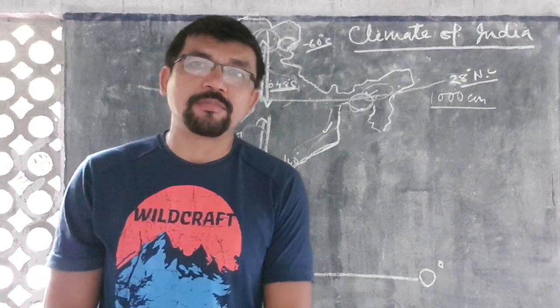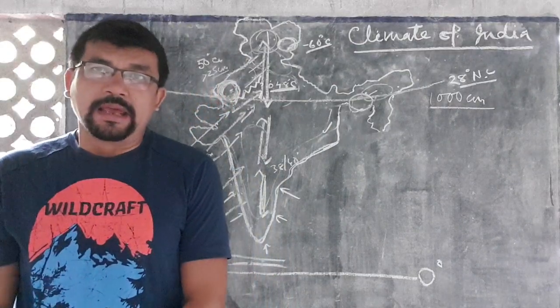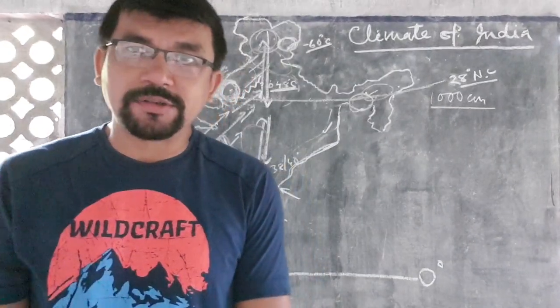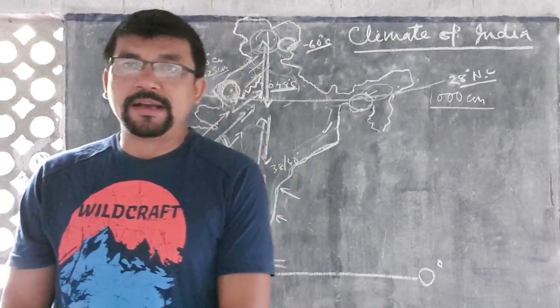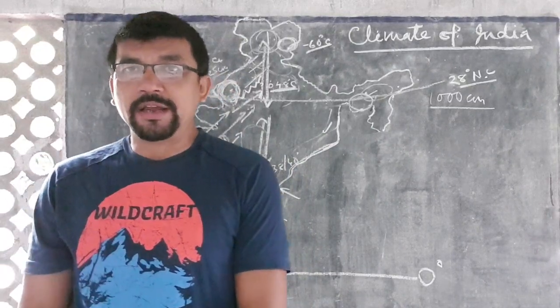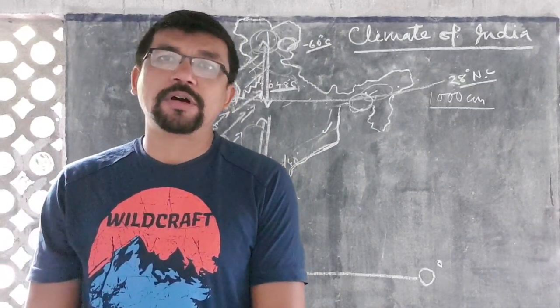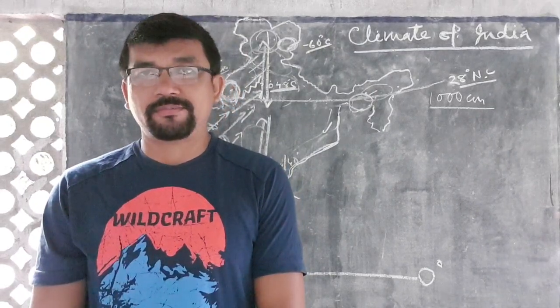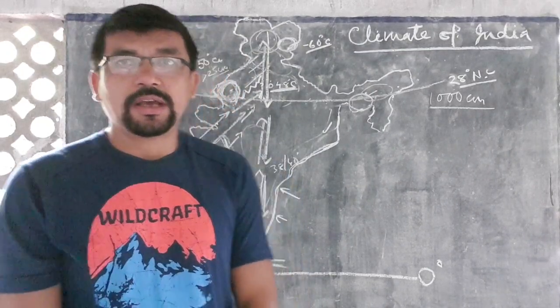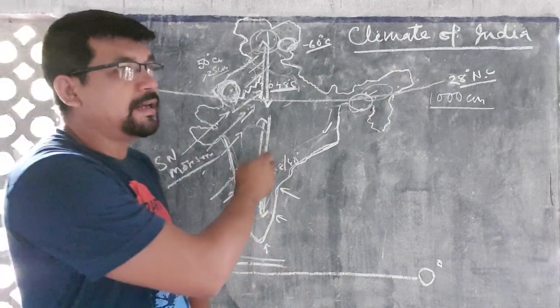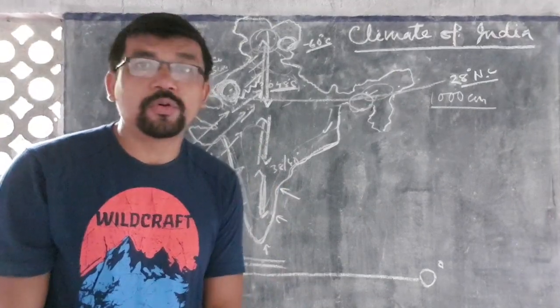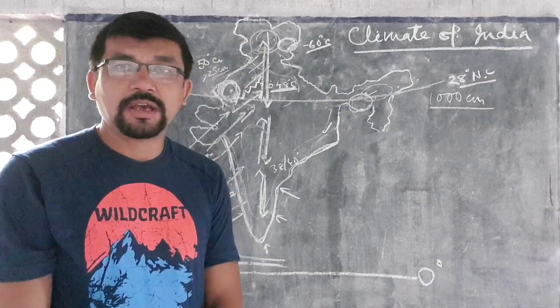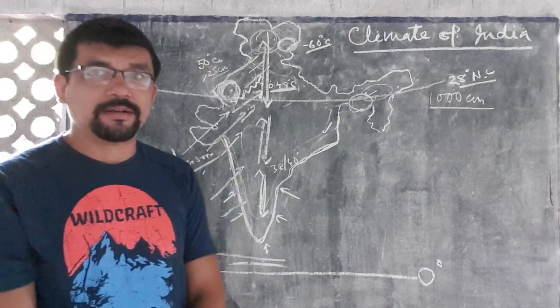The main character of monsoon climate is that heavy rainfall occurs in summer season and generally very little rainfall occurs in winter season. So, in a monsoon climatic region in India, in winter season there is no heavy rainfall.